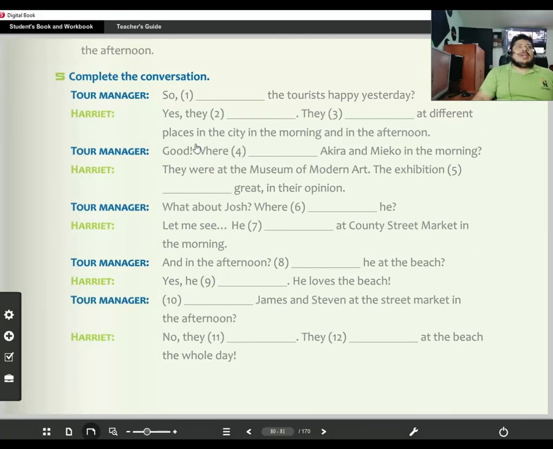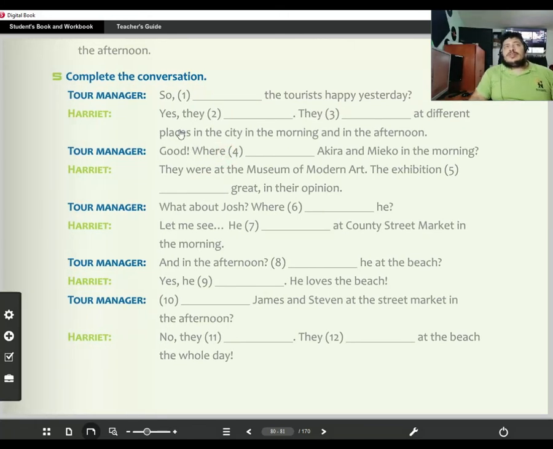And finally, we have a conversation. So we're going to be using the same options, okay, was, were, wasn't, and weren't, in order to complete this conversation. Okay. So the tourists happy yesterday? Yes, they at different places in the city in the morning and in the afternoon. Good. Were Akira and Meiko in the morning? They were at the Museum of Modern Art.